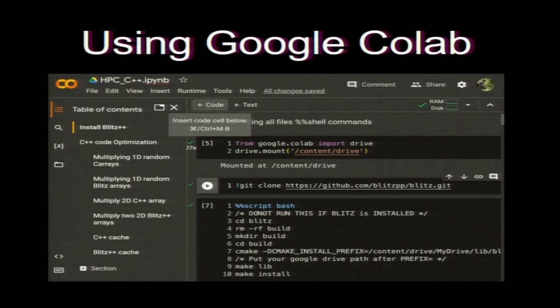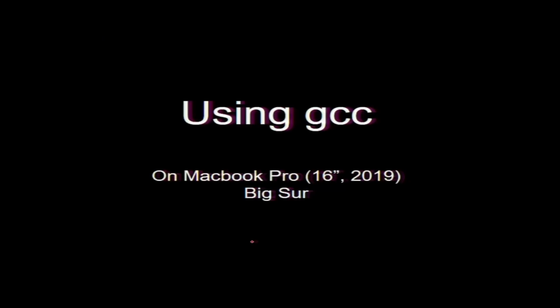Anyway, we wanted to put in Blitz, and there is a way to do it. I will share that Google Colab notebook, and you will see how to install this on your machine. Some of it you can ask the TA for help; he will help you install. You need some libraries, then you need to install them. For basic C++, you do not need to install anything. But I thought I would test with Blitz. Now, let us go straight ahead and look at the numbers.